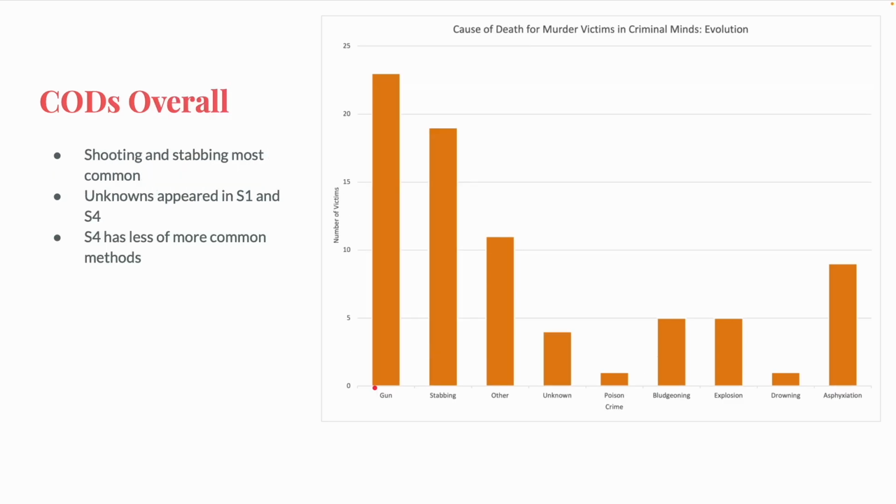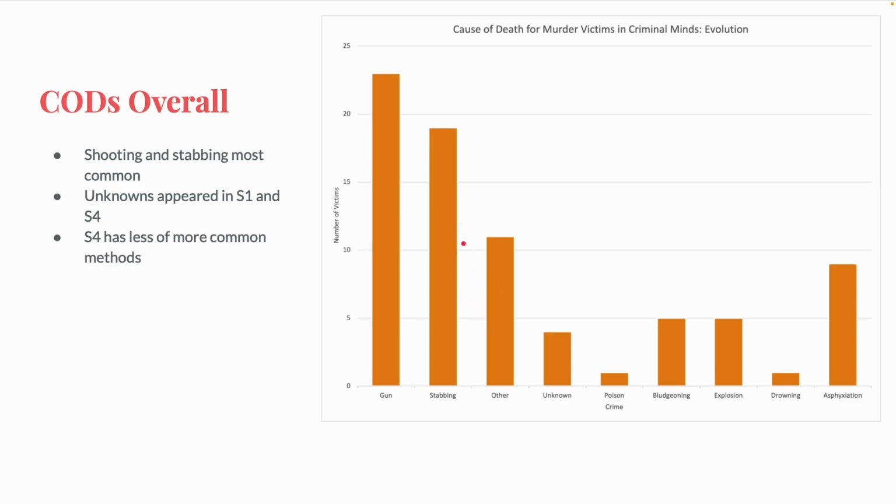I just mentioned that this season saw fewer gun deaths than previous seasons, and the first thing to notice on this graph of the CODs across all seasons is that most of them are gun deaths. There's been 23 overall, but there were only 2 in Season 1, 7 in Season 2, 11 in Season 3, and 3 in Season 4. So nearly half of them were in Season 3.